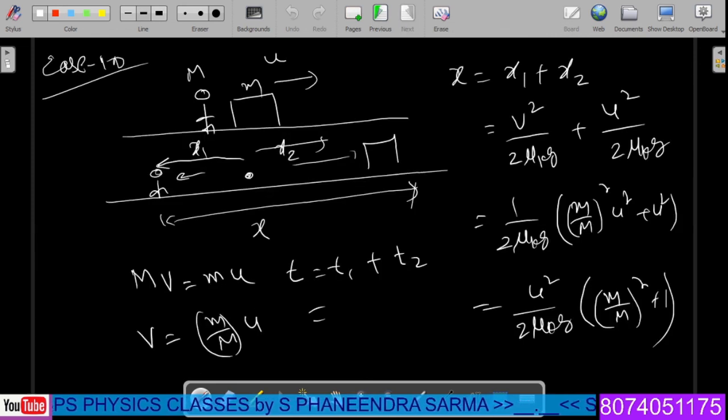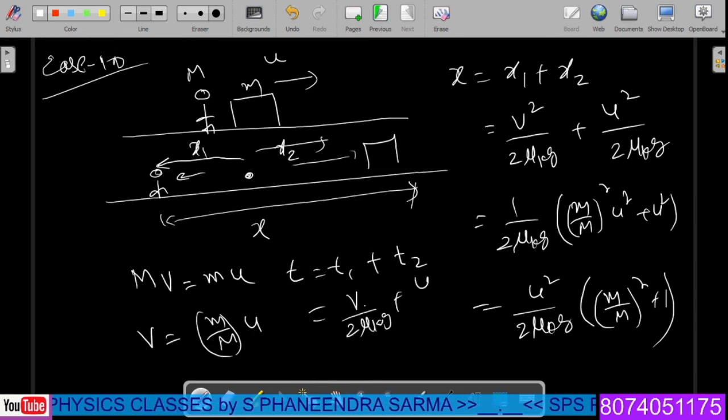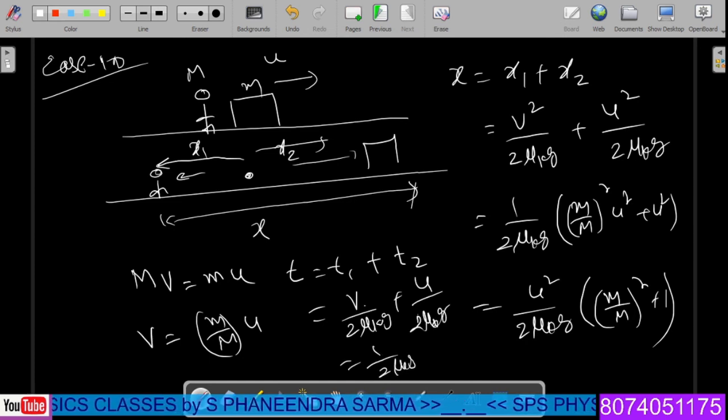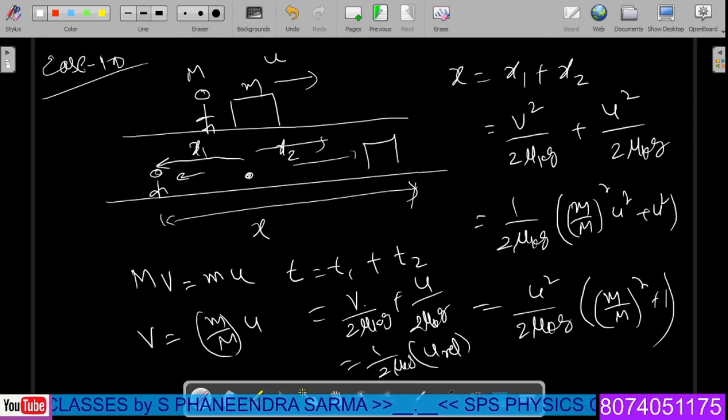So the time is velocity of the man by mu k g, plus u, the velocity of the block, by mu k g. Therefore, 1 by mu k g times u relative. Relative velocity of the person to the block: both are in opposite directions, and whenever they are in opposite directions we take the summation of the velocities. That's why we take u relative in case 10.